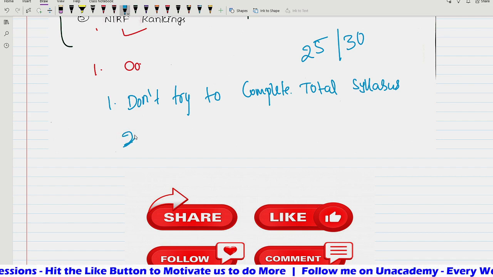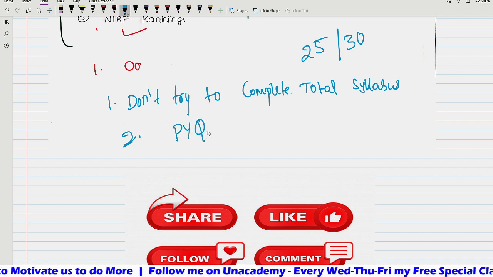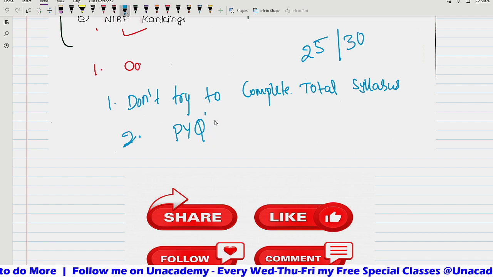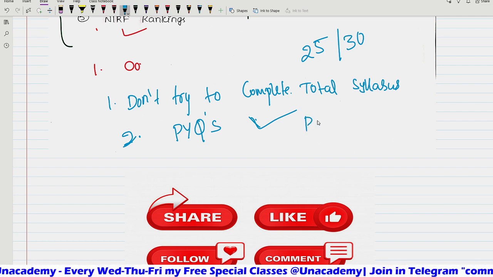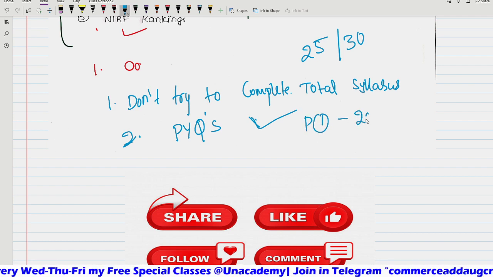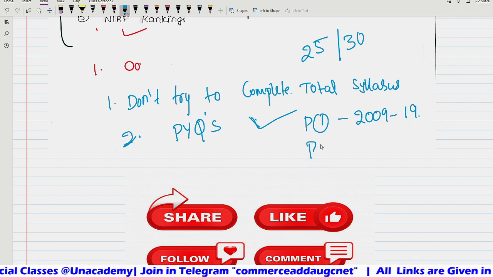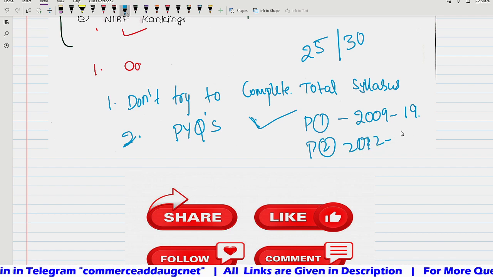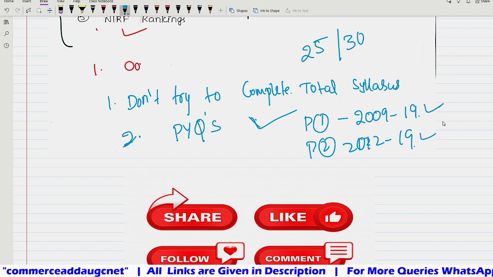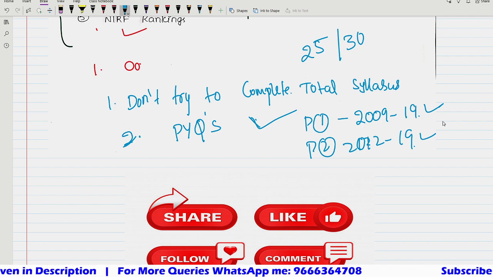And the second thing is, don't forget to solve PYQs on all topics of paper 1 and paper 2. Don't forget to solve these previous year questions. For paper 1, you need to go from the 2009 year to 2019. For paper 2 commerce, if you ask me, 2012 to 2019. These are the previous year questions that you need to solve, write the explanation, and make a new learning point. By saying these 2 points, I am concluding this session.